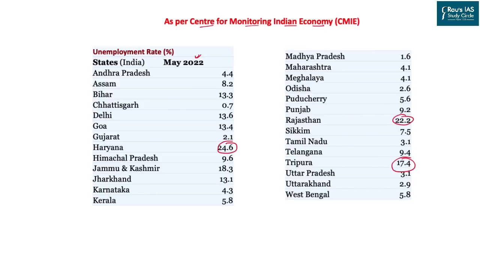states such as Tripura. The surprising fact that we can learn from this table is that the states where the education rate or literacy rate is very high, such as Kerala, Karnataka, Tamil Nadu, Himachal Pradesh, are showing a low level of unemployment rate. So this simply means that people who are more literate will find better opportunities for employment rather than people who are not educated or not literate enough.